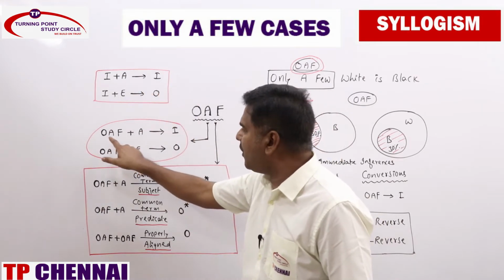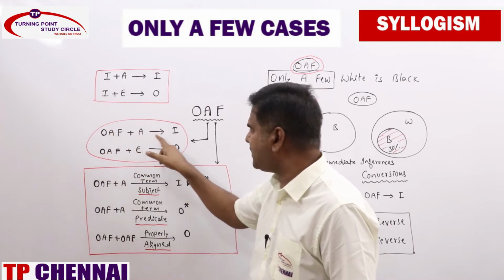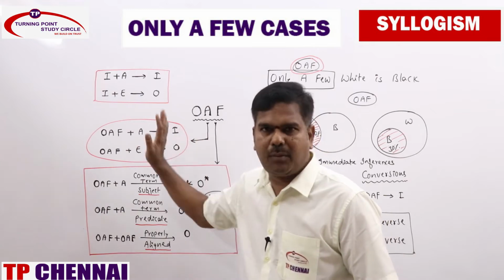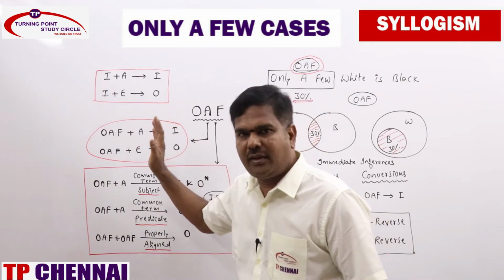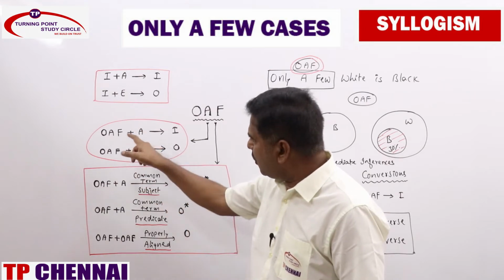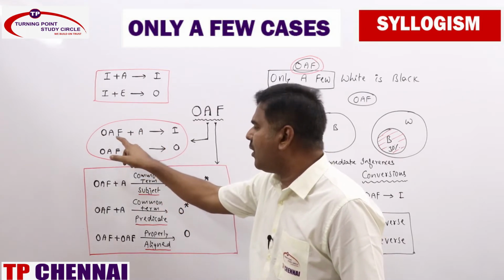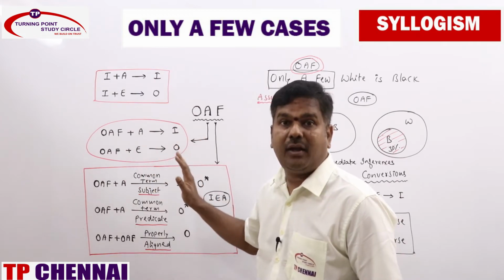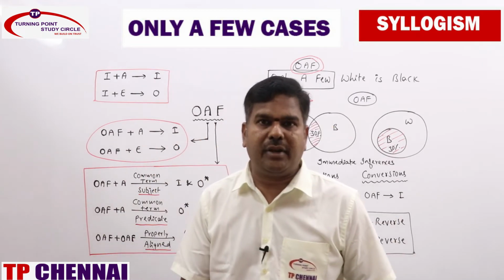Same like that, only a few plus A statement is I, only a few plus E statement is O. So you can easily remember, whenever only a few statements are given, plus A and plus E: only a few plus A is I statement, only a few plus E is O statement. Hope you remember A and I combinations.